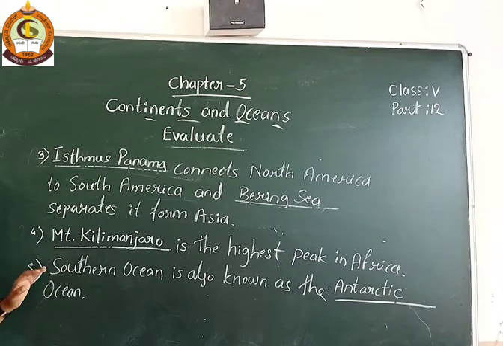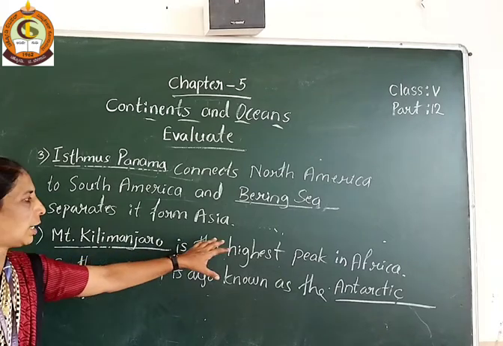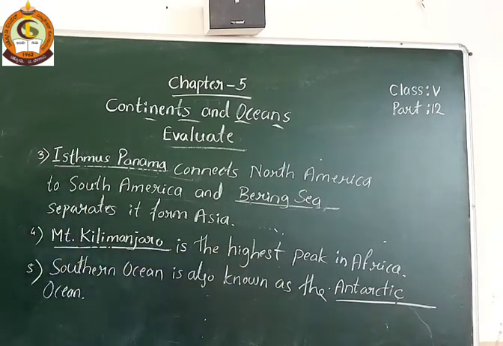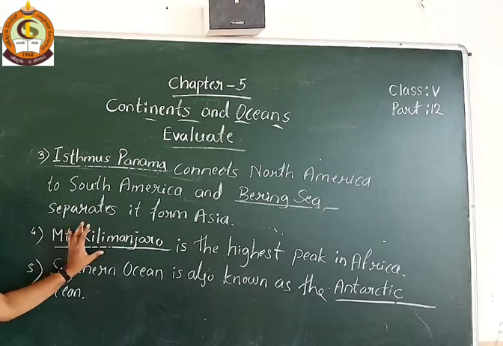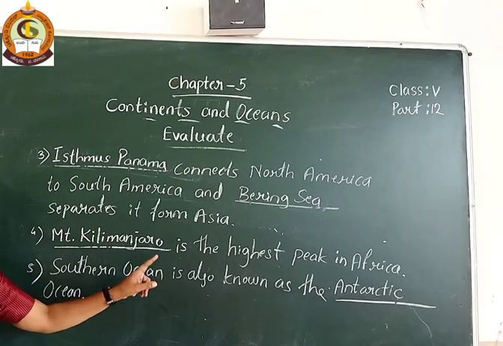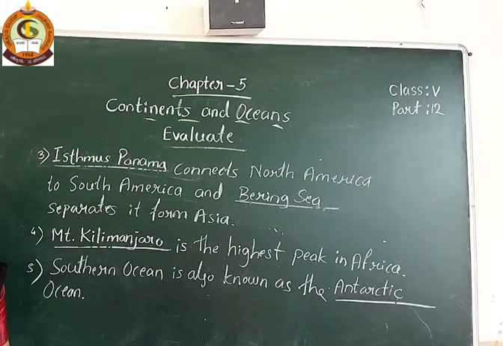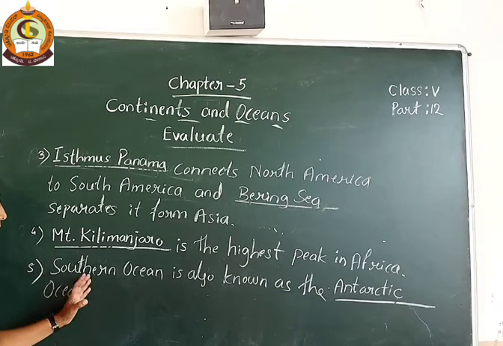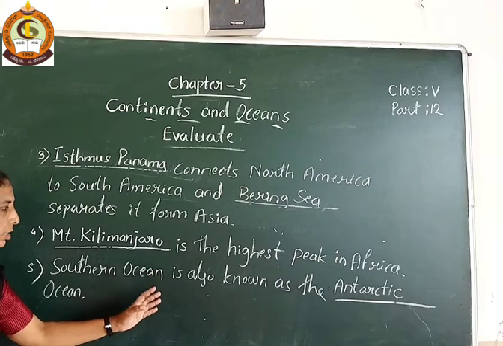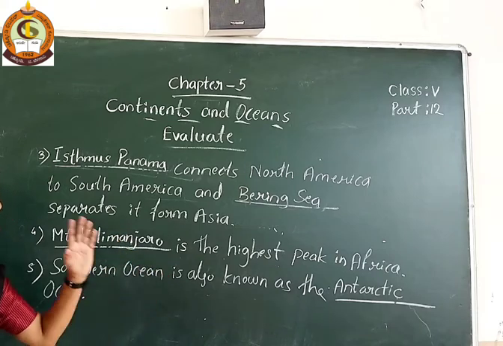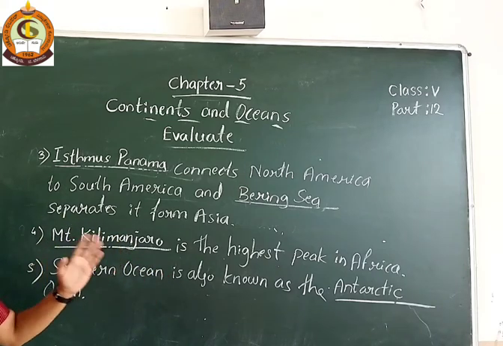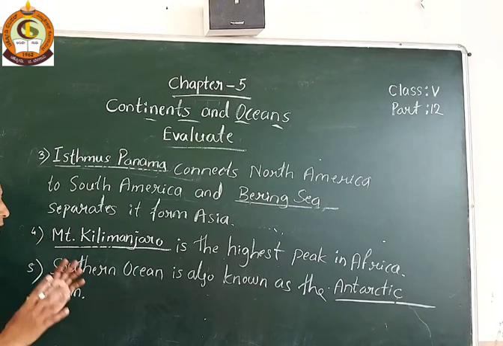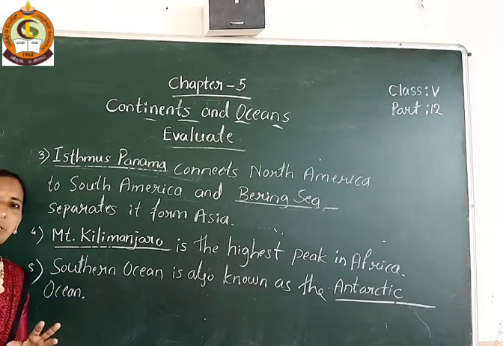Question number 4: Mount Kilimanjaro is the highest peak in Africa. Question number 5: Southern Ocean is also known as the Antarctic Ocean.